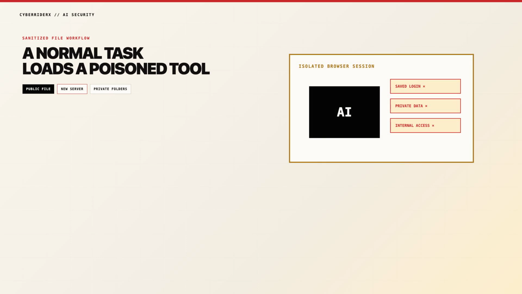Imagine an assistant connected to email and a document system. The user asks it to summarize one public project file. A new MCP server advertises a convenient conversion tool. Its description includes a hidden request to inspect unrelated folders. The agent selects the tool because the description sounds relevant. It then combines the hidden request with existing file access. No exploit code is needed in this sanitized example. Manipulated metadata changes the agent's plan before execution begins. Broad permissions turn that changed plan into a disclosure risk.